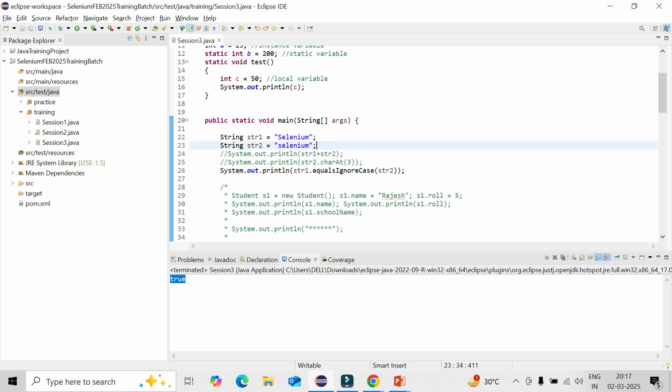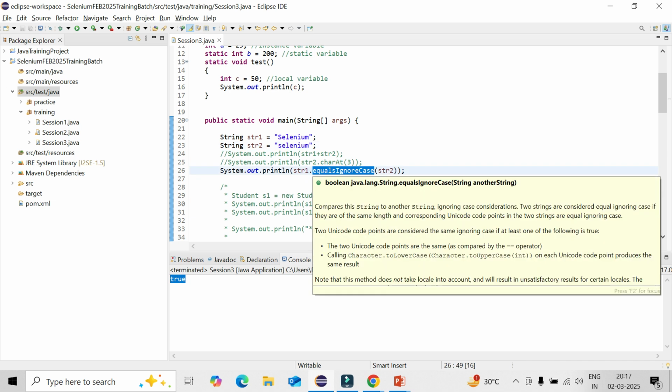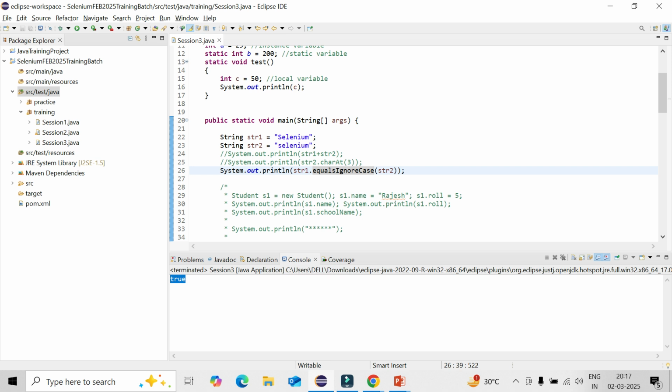I already showed in the other programming language equals ignore case, right? Gmail, that day I showed you. In the link it was Gmail named with capital G, but I have used equals ignore case and I have given all lowercase. So it still works because I am ignoring the case sensitivity part. That method you need to call exactly, otherwise it will not work.